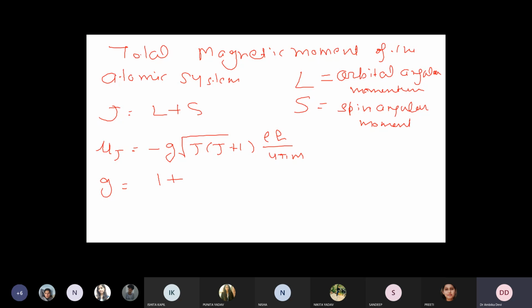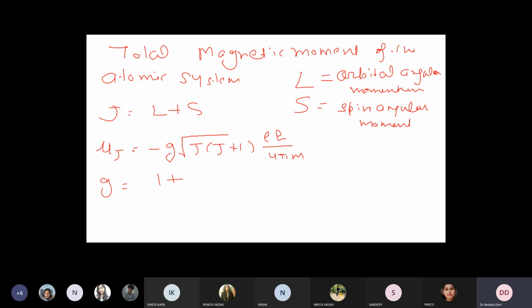let us suppose we are having an atom with a higher number of electrons. There is not only a single electron, there are 2, 3, 4, 5 electrons, right? तो उस केस में क्या होगा, L की वैल्यू भी डिफरेंट होगी, S की वैल्यू भी डिफरेंट होगी, right? Then in that case you will have a different value of J, right?